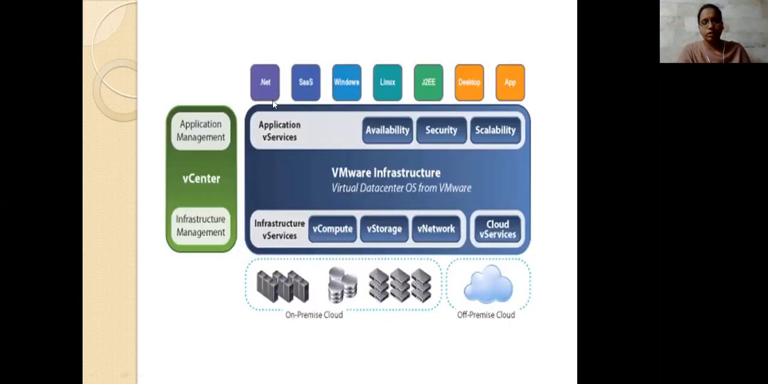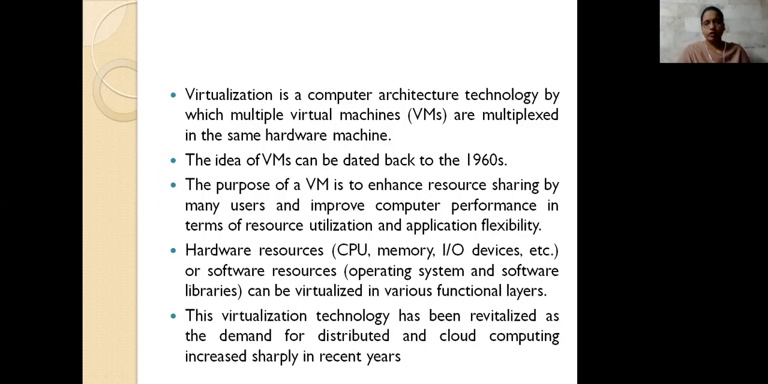So here we use .NET, SAS, Windows, Linux, and J2EE. These are all the things we are providing here, which are not actually present. I am not using only .NET or only J2EE or only SAS; I am providing all the multiple things we have. So we need to select and place all the virtual machines, and these virtual machines are multiplexed onto the same hardware machine we are using here.